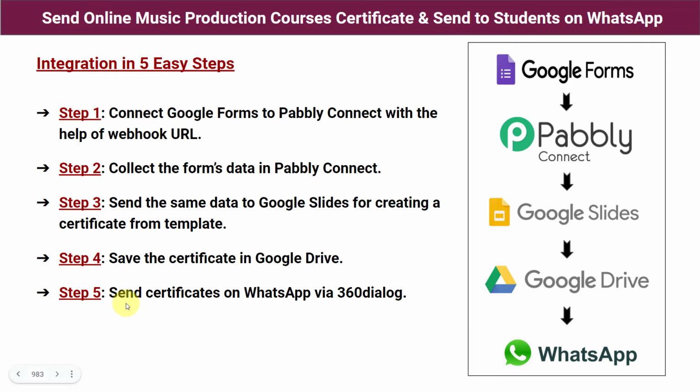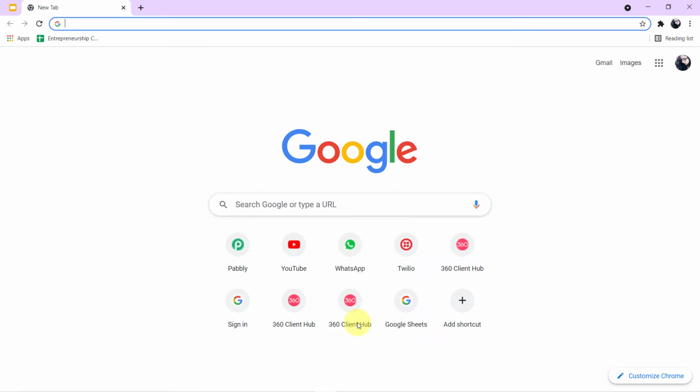So step number 5 says send certificates on WhatsApp via 360 dialog. Okay guys, why we are integrating 360 dialog here and why not WhatsApp? Because WhatsApp does not allow you to send messages directly. For that you have to use another software which is official API of WhatsApp, that is 360 dialog. Okay, so let's start with the process now.